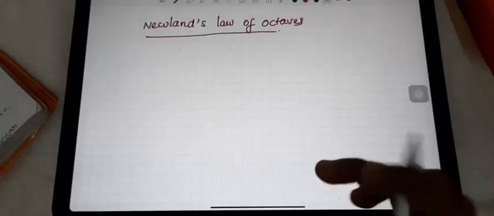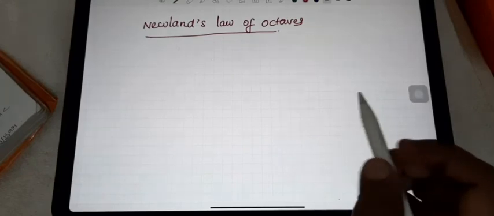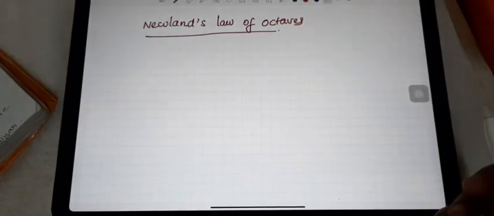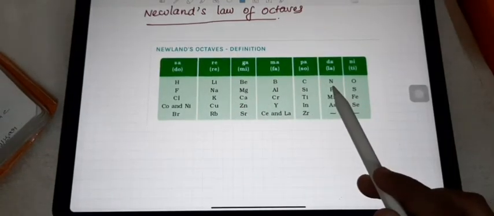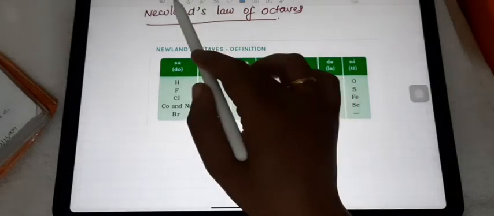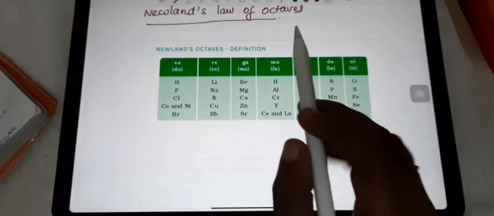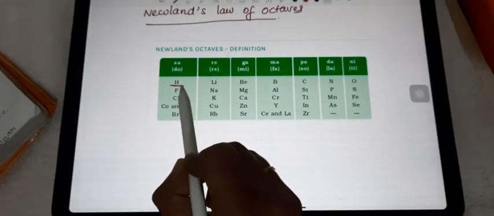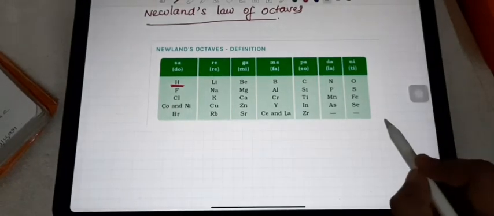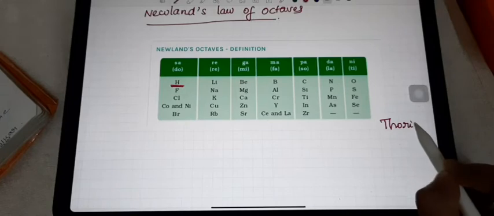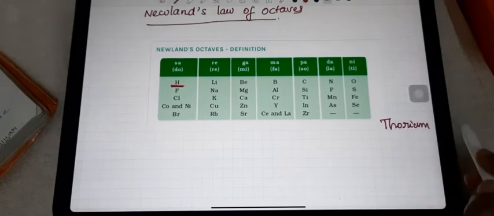John Newlands, an English scientist, also tried to arrange the elements in the increasing order of atomic masses. This is one portion of Newlands' periodic table. He arranged the elements in the increasing order of atomic masses. The lowest atomic mass element in his periodic table is hydrogen, and the highest is thorium. At that time only 56 elements were known.